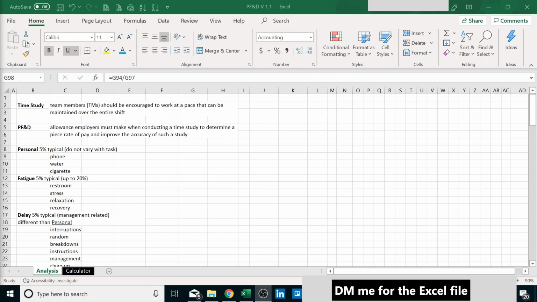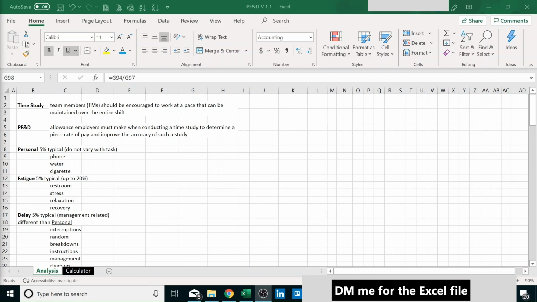How to allocate time for personal fatigue and delay, meaning a worker on the first hour at the job is going to perform at a certain level, certain focus. He's rested, he's okay. He is going to produce more than at the seventh hour on the job. So we as manufacturing engineers or industrial engineers need to account for personal fatigue and delay. There are even regulations from the U.S. Department of Labor on how to account for this.